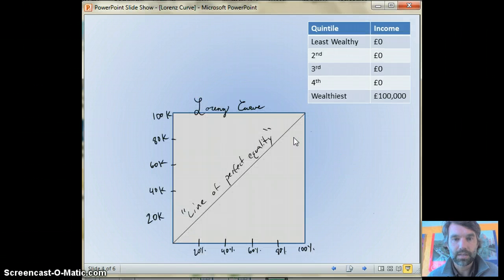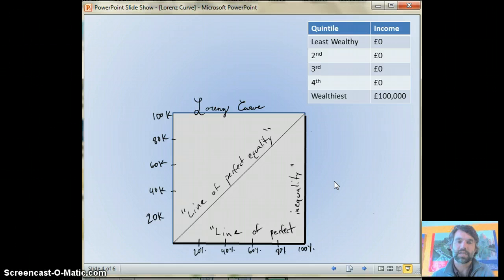Now how we would show this is, again, we would go back to the Lorenz curve, but it's not going to be the line of perfect equality anymore. Now we say the least wealthy controls $0. So we get a little dot there. The 40% least wealthy, so the 20 plus the 20, also control $0. Same with 60 and 80, and then all of the money is controlled by the 100th percentile, the 100%, so that's up here. So the line that we draw here is going to look like that, and it's called the line of perfect inequality. Okay, so those are our two extremes.